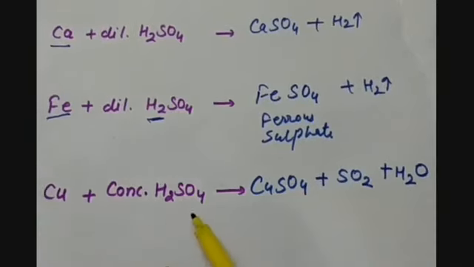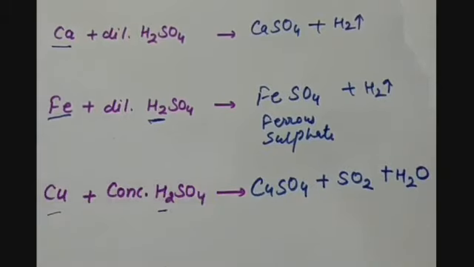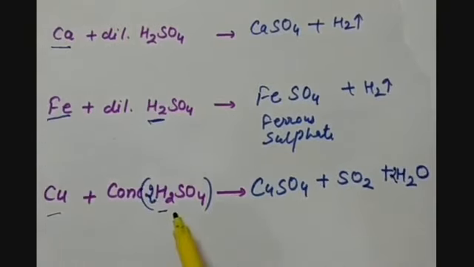Because now H2SO4 is behaving as a strong oxidizing agent. So now copper can displace hydrogen from this acid solution. To balance this equation, I am putting a 2 along with H2SO4 and a 2 with this. So now this reaction is balanced.